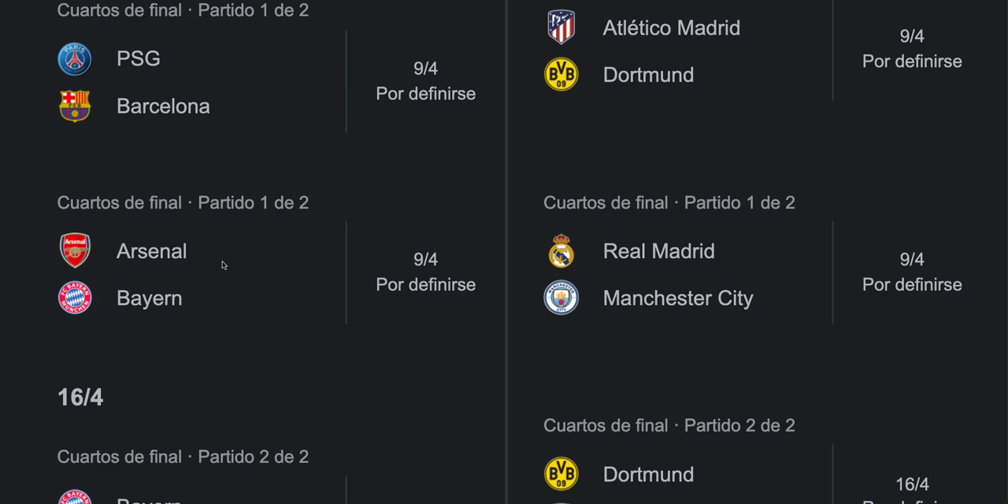So, in my opinion, the semifinals will be PSG against Atlético Madrid, and Bayern Munich against Manchester City. And I think that the final will be between PSG and Manchester City. And in my opinion, Manchester City are going to win back-to-back Champions League titles this year. But let's see what happens.